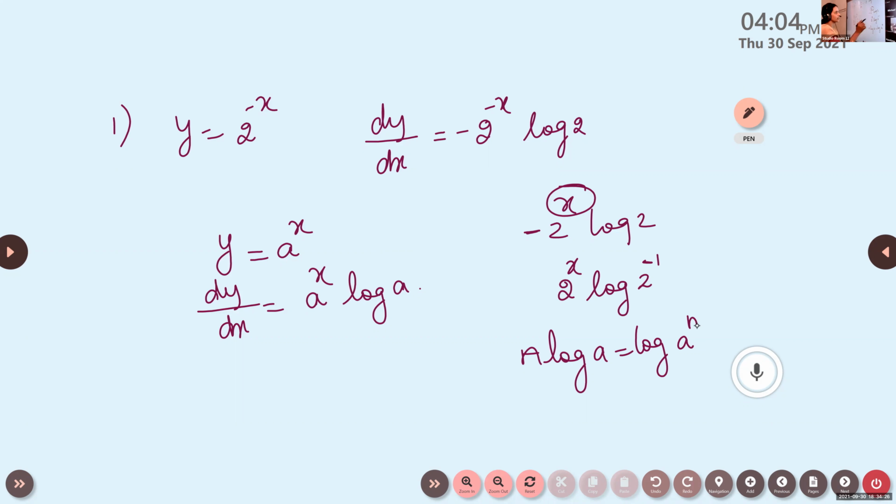If it is minus 2 raised to x into log 2, we can write this as 2 raised to x into log 2 raised to minus 1, which is same as 2 raised to x into log 1 by 2. 2 raised to minus 1 means it is 1 by 2.